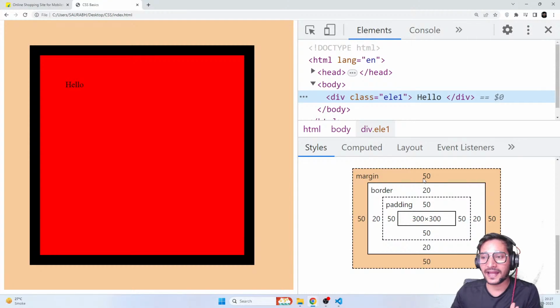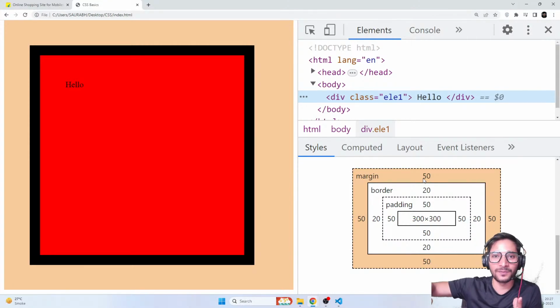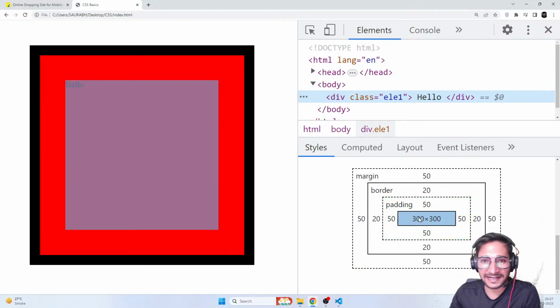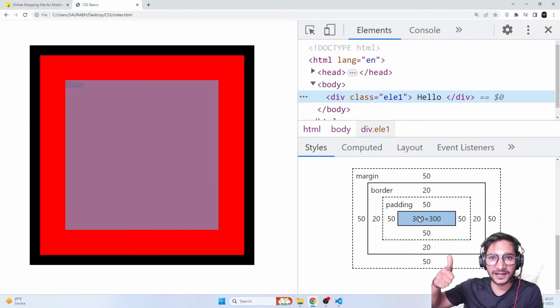That's why it felt like the element moved towards the bottom and towards the right, but it didn't move. It was simply an extra invisible size added to the element on top of the border. Is that cleared? Komal, I hope you're cleared now. Please confirm. So as I said, the real height of the element is still the content area, that is 300, the real height.